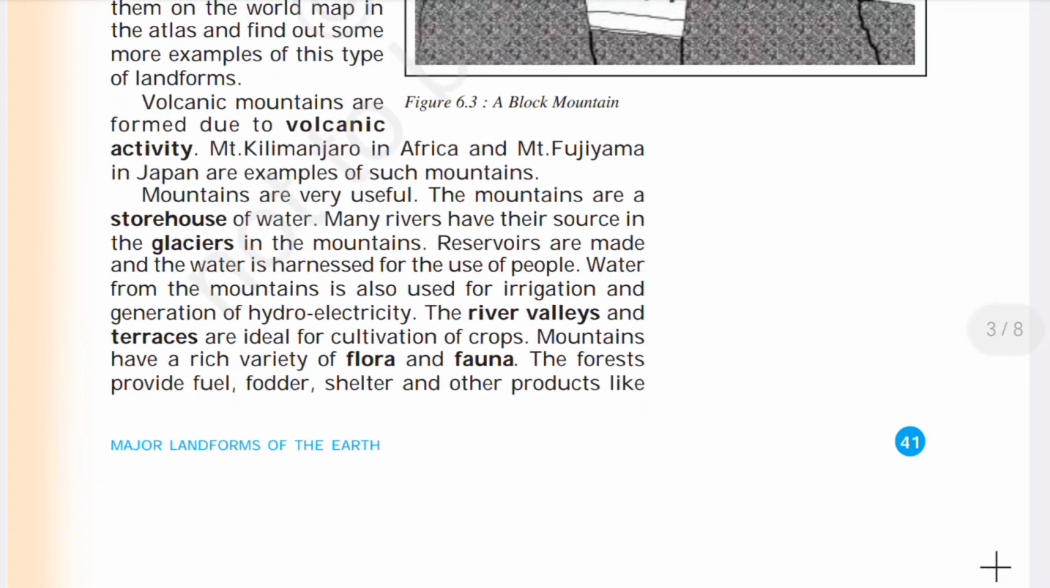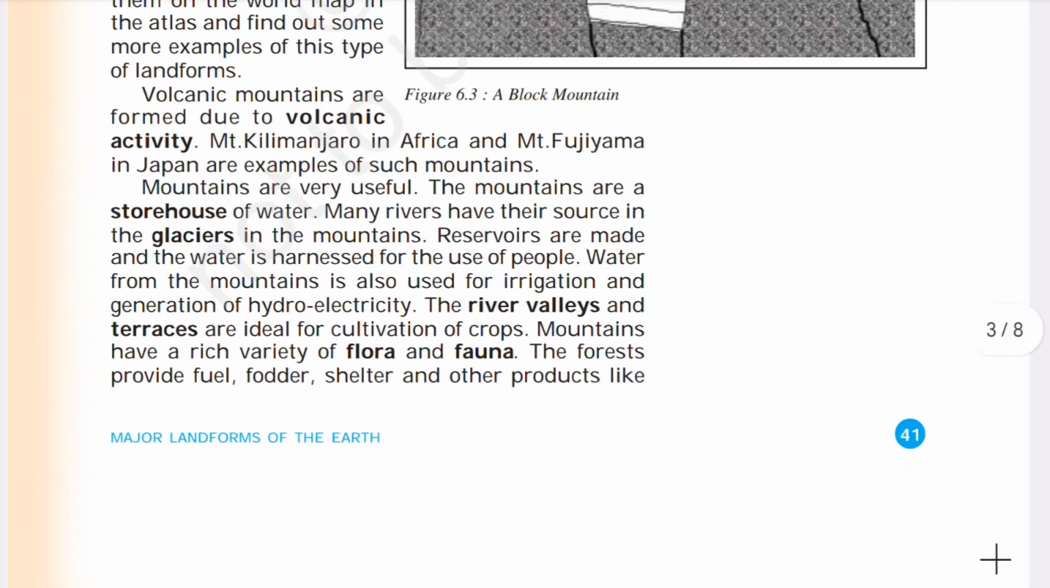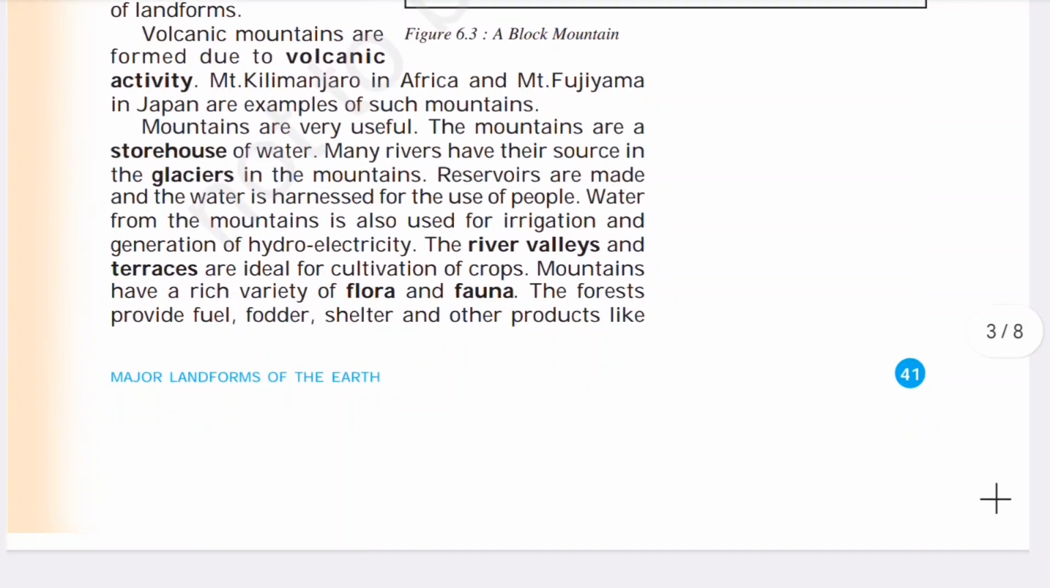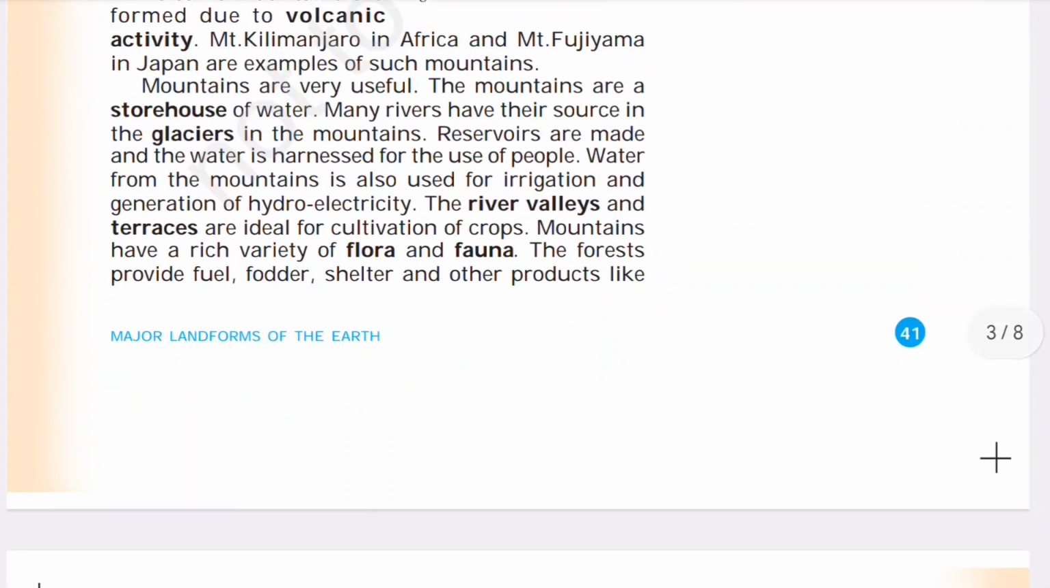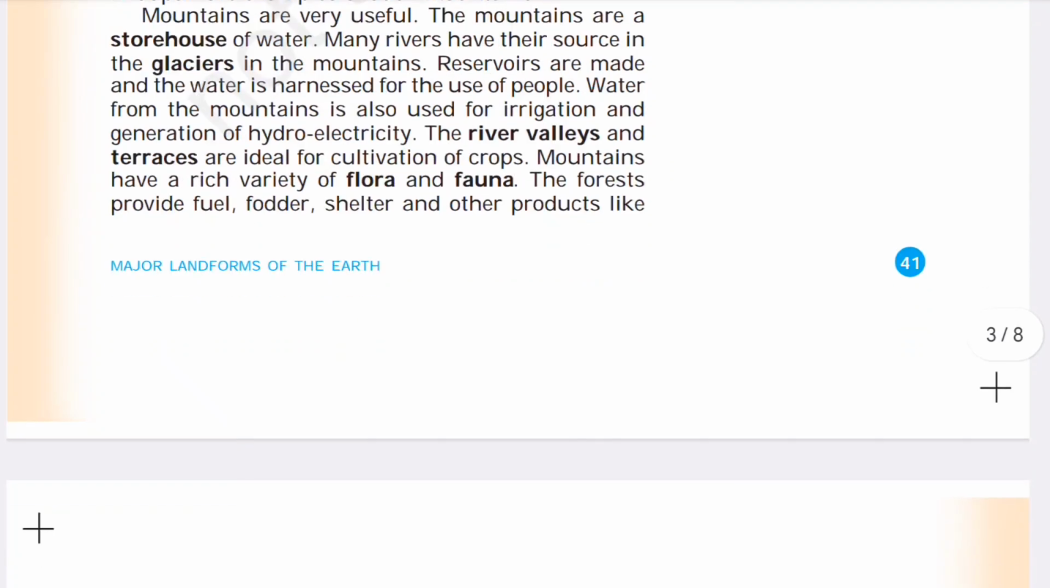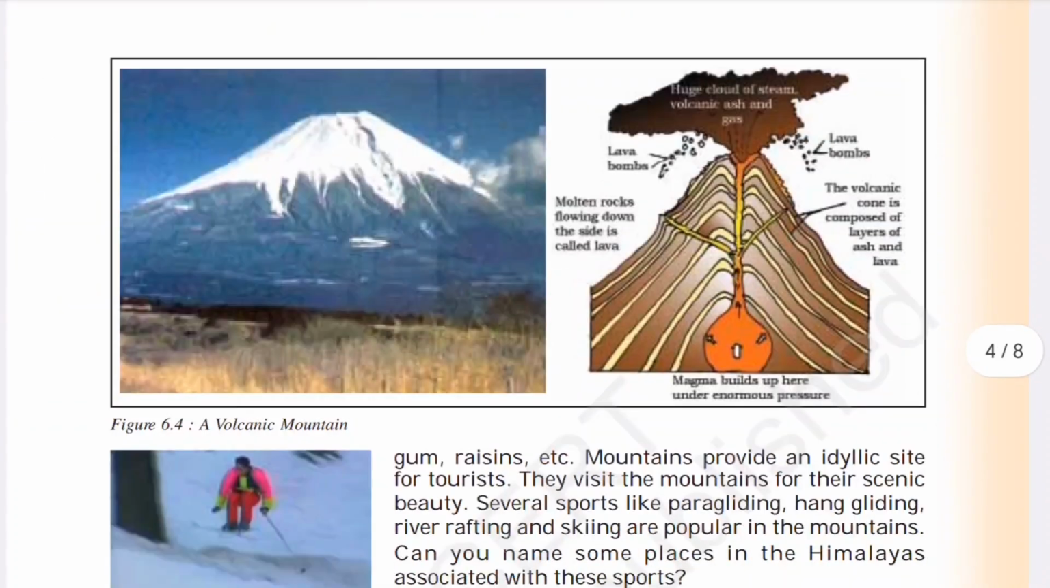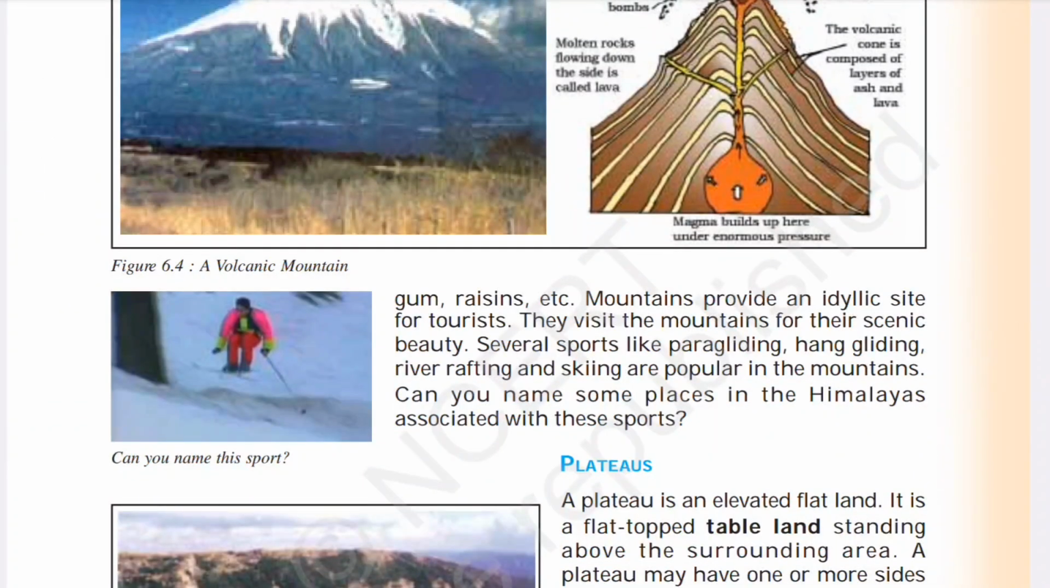Mountains are very useful. The mountains are a storehouse of water. Many rivers have their source in the glaciers in the mountains. Reservoirs are made and water is harnessed for the use of people. Water from the mountains is also used for irrigation and generation of hydroelectricity. The river valleys and the terraces are ideal for cultivation of crops. Mountains have a rich variety of flora and fauna. The forests provide fuel, fodder, shelter, and other products like gums, resins, etc.